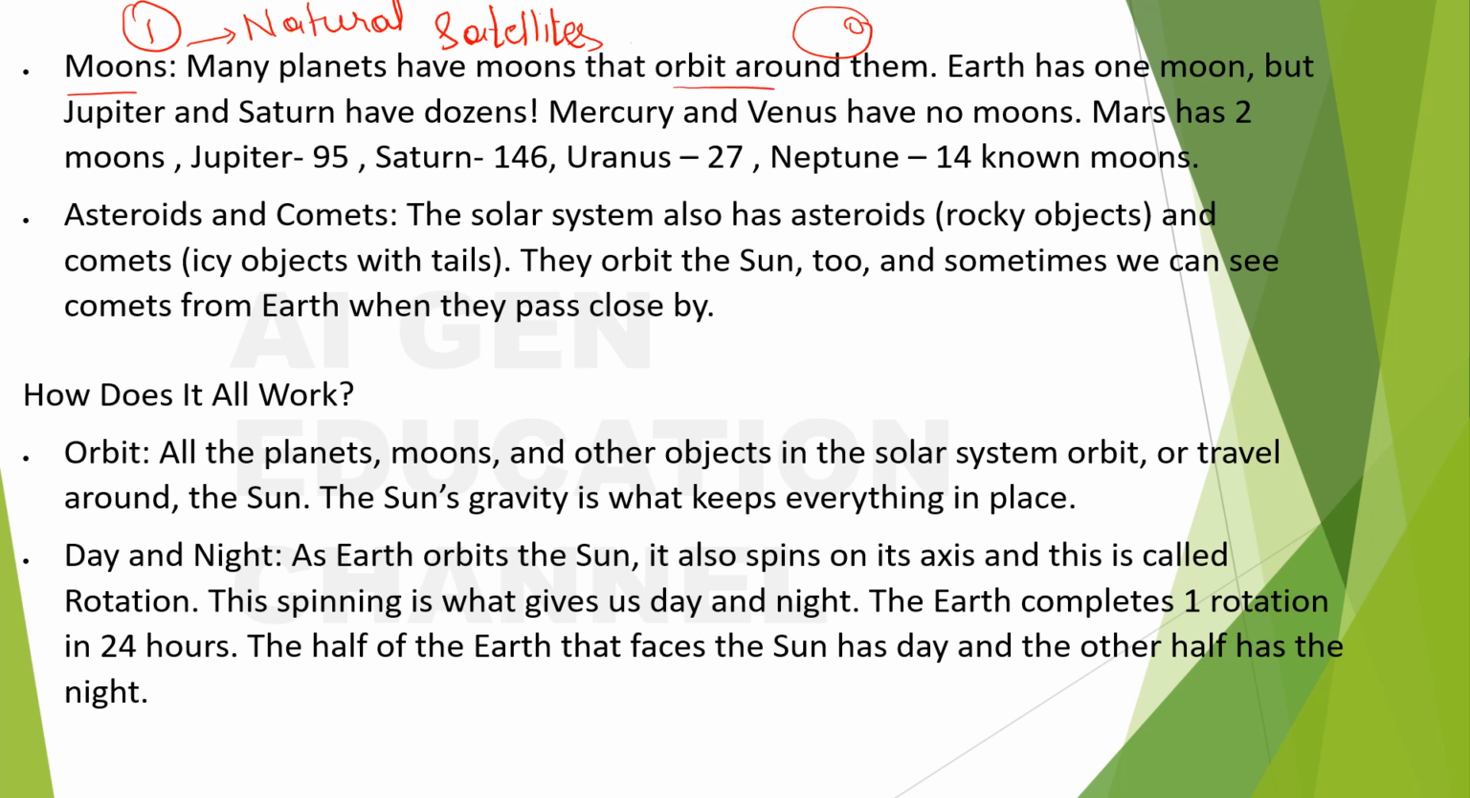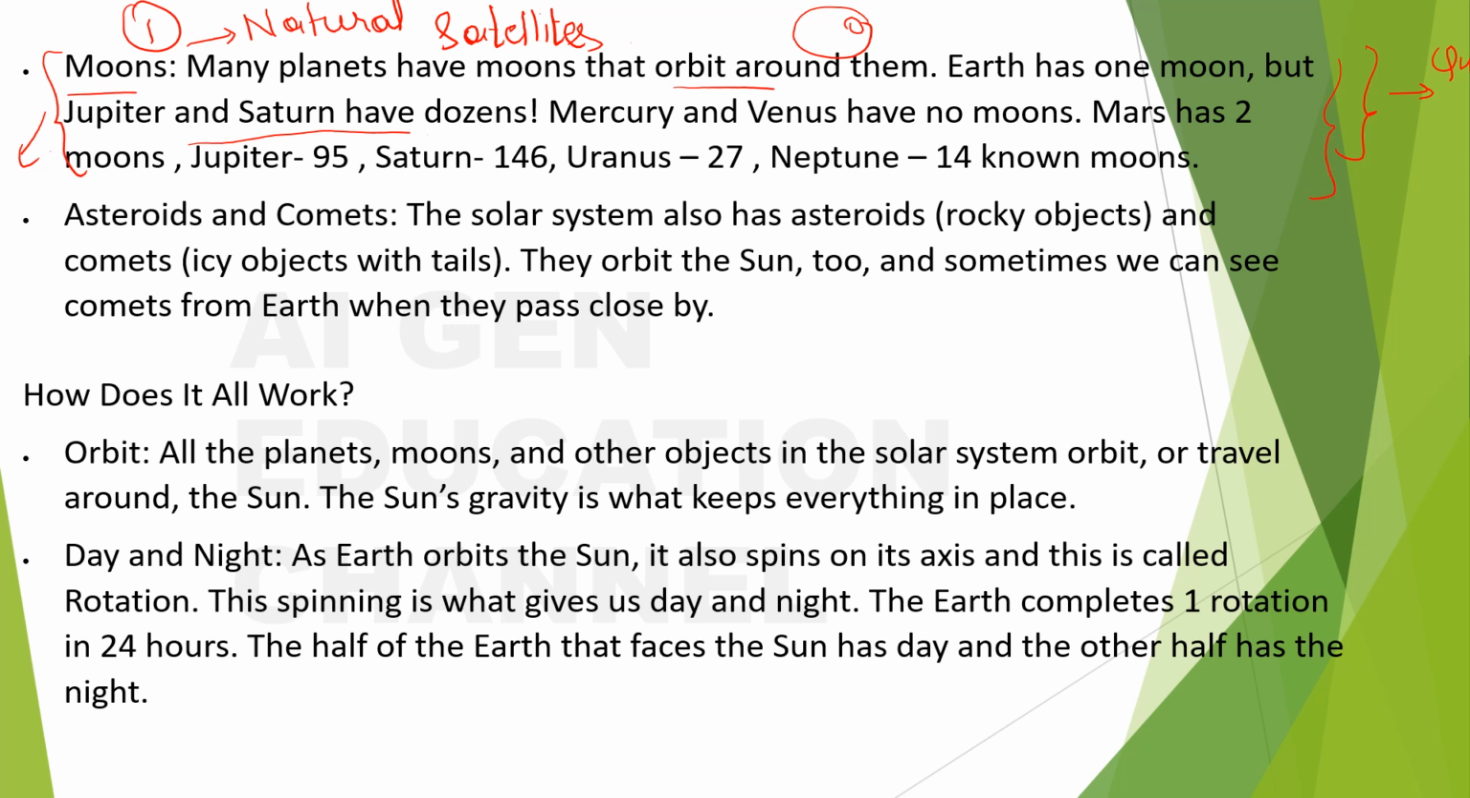Earth has one moon, but Jupiter and Saturn have dozens. It means they have so many. Okay, so let us see in detail about the moons. Why I have given this as a separate topic without including it in the planets itself is that this may be a question for your competitive exams. And if it is separate, then this will easily sit in your brain, right? So that is the reason I have chosen this way.